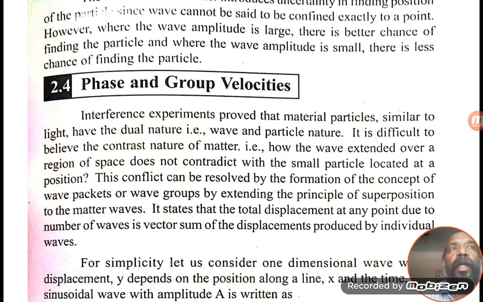The particle velocity is very small, and the wave velocity associated with the particle is larger. So it is a contradictory statement. To avoid this contradiction, they assumed that a number of waves are associated with the particle when it is in motion.